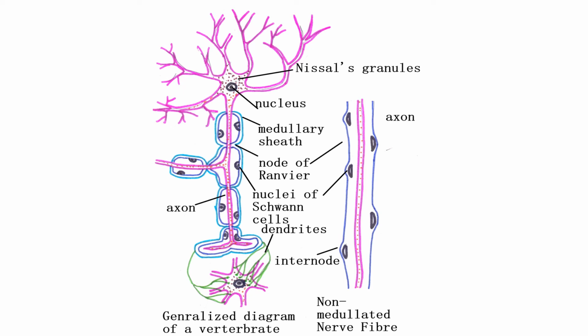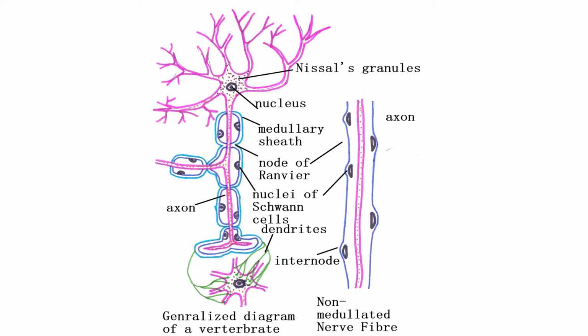The physiological differences between axon and dendrites are as follows. Dendrites usually convert external environmental stimuli and stimuli from other nerve cells into nerve impulses. The dendrites usually carry stimuli towards the cell body to the axon origin, while the axon carries impulses from the axon origin to its own distal tip.